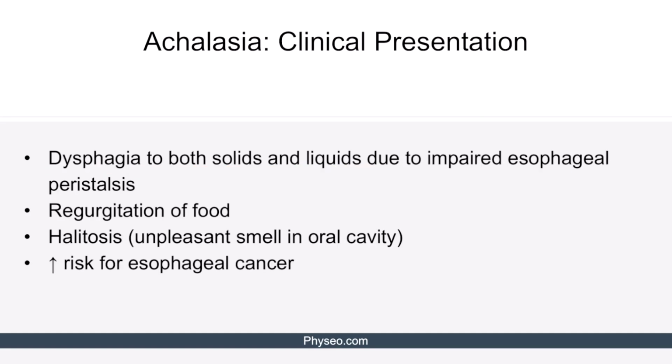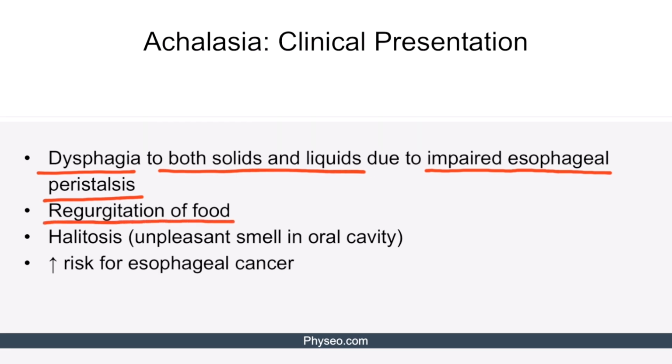Achalasia presents with dysphagia to both solids and liquids because this disease impairs esophageal peristalsis. Therefore, any food or liquid has difficulty going from the oropharynx down to the stomach. Since food is retained in the lower esophageal segment, the patient may have regurgitation of food while lying supine.